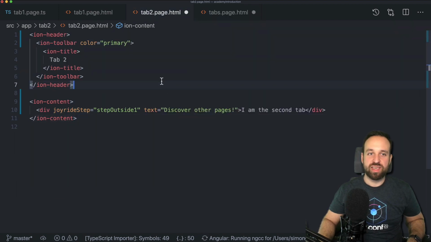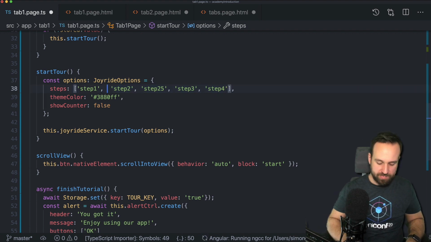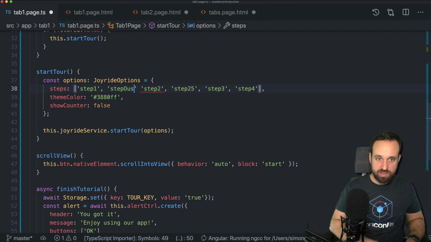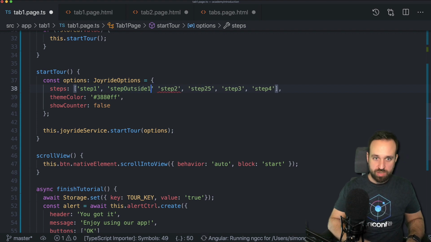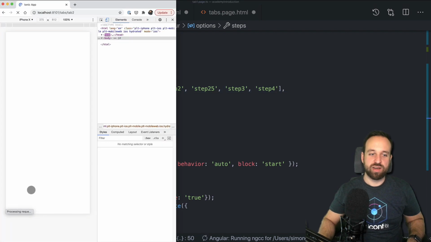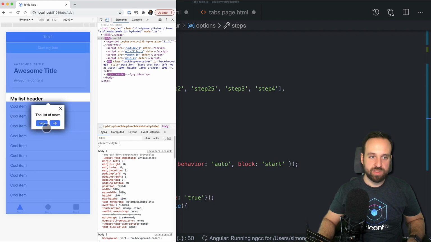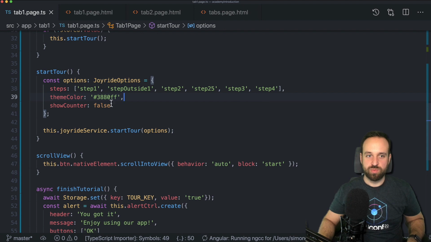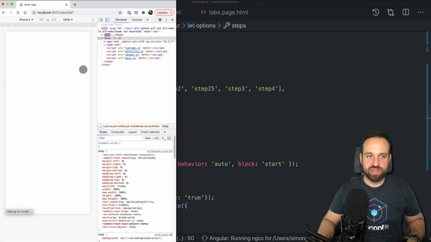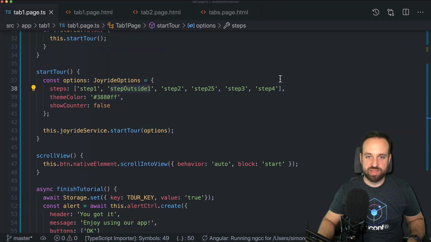Now the interesting thing is how we call those steps. Let's say we wanna call step 1 on our page, that should be fine. And then we wanna call the step outside 1. Now the problem is, of course, how should our library actually find that step? We go there, we still got this. So we can't really access step outside 1, and I guess it's just jumping to the next one because it's not considering it, it can't find the element.